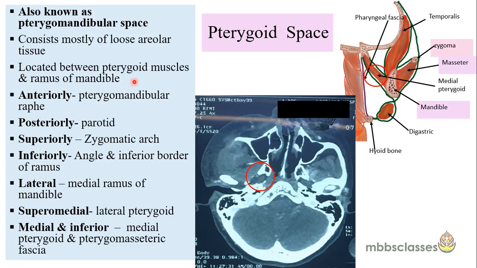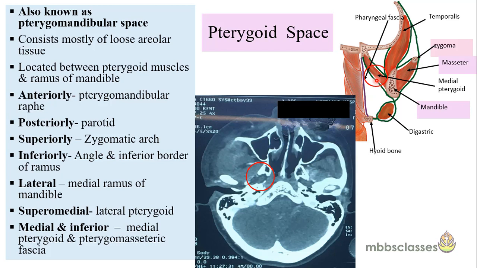This pterygoid space is also known as the pterygomandibular space. This space is located between the medial surface of the ramus of the mandible and the medial pterygoid muscle. So if you see here again the same diagram, this is the medial surface of the ramus of the mandible and this is the medial pterygoid muscle and the investing fascia over this muscle. So this space, the red circled space, is the pterygoid space.